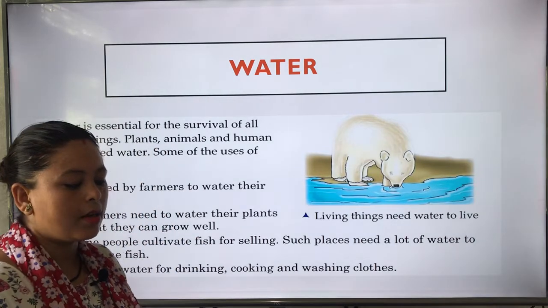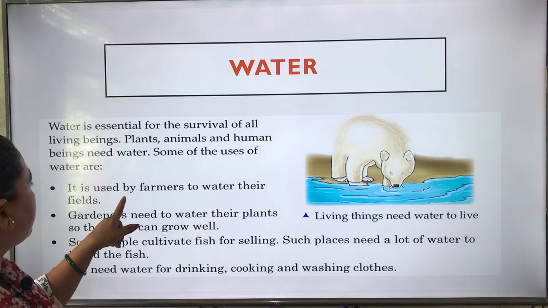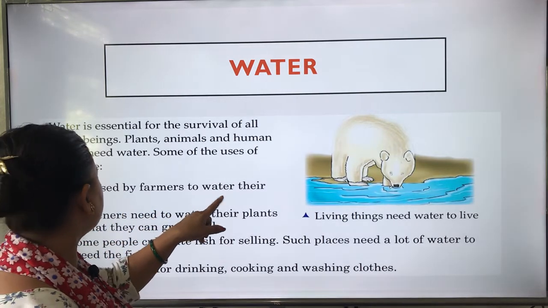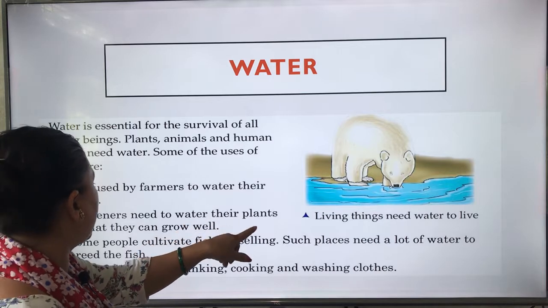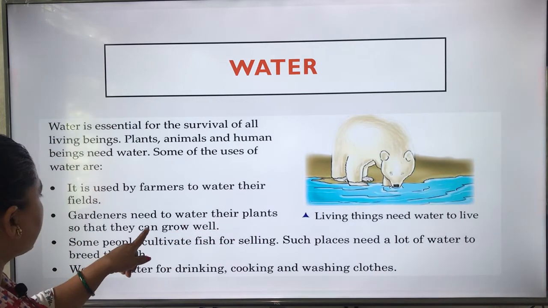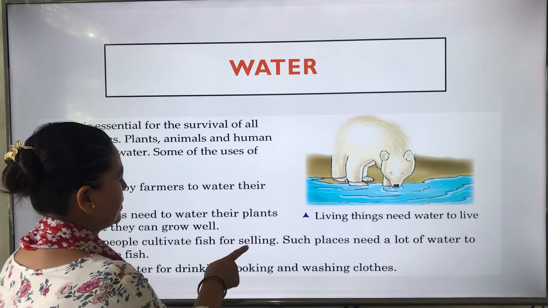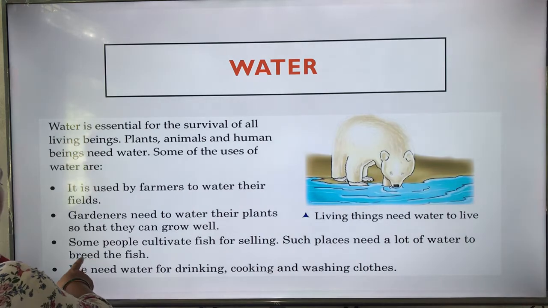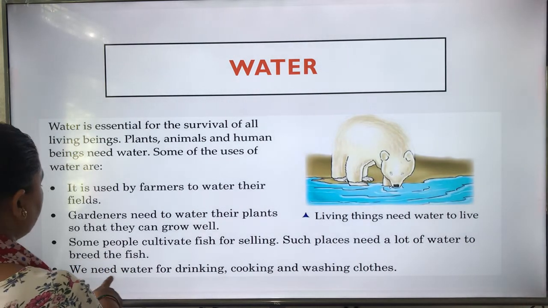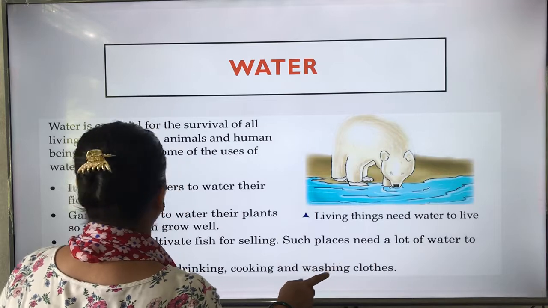So now, some of the uses of water are: it is used by farmers to water their fields. Gardeners need to water their plants so that they can grow well. Some people cultivate fish for selling. Such places need a lot of water to breed the fish. We need water for drinking, cooking and washing clothes.